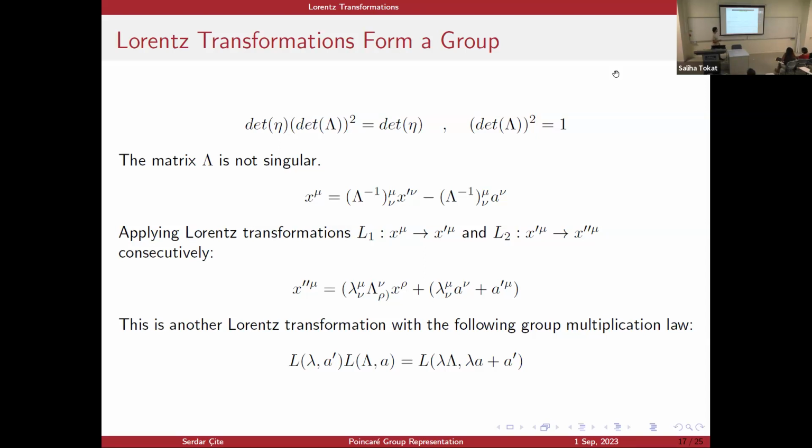These summations are just the Einstein summation convention, where there are hidden sums. If, for example, nu appears both on the upper side and the lower side, I just sum over this variable. Now, the identity transformation is also a Lorentz transformation, which is trivial. And we see that Lorentz transformations follow this group multiplication law.